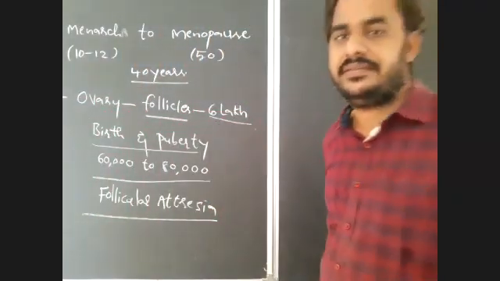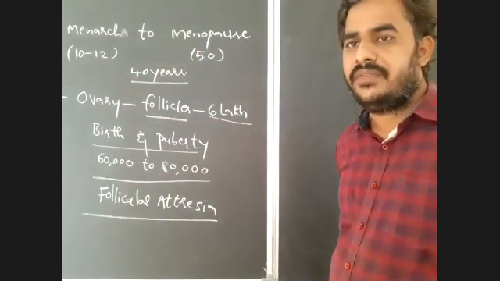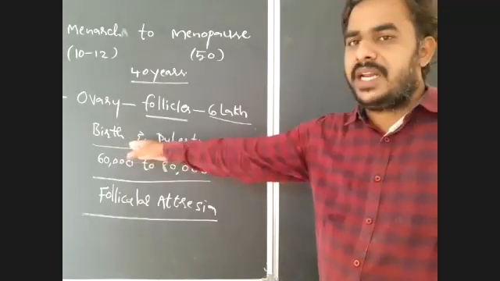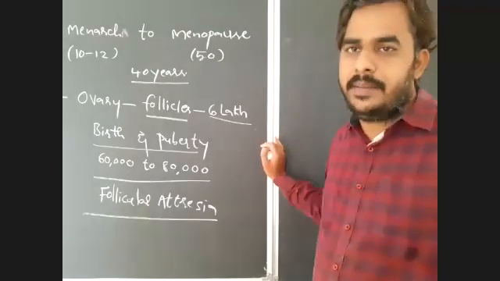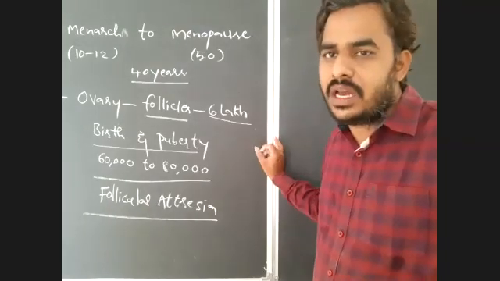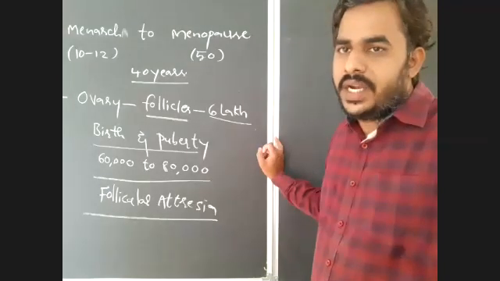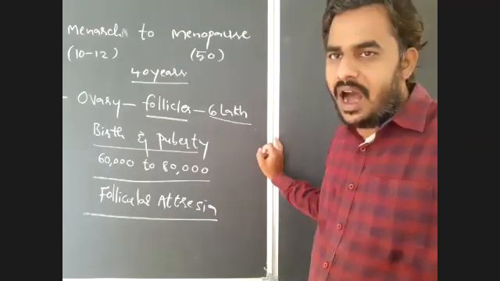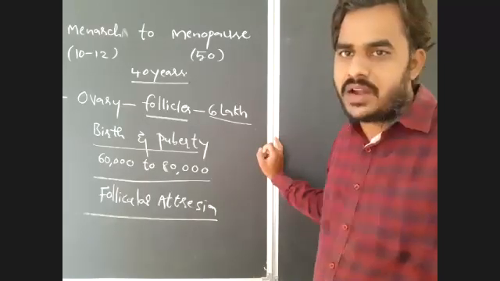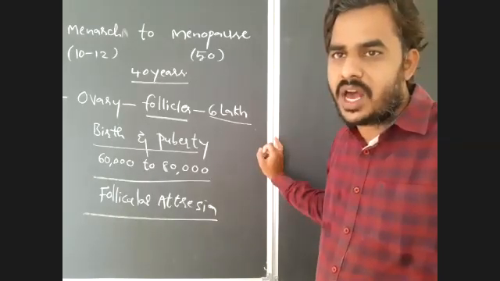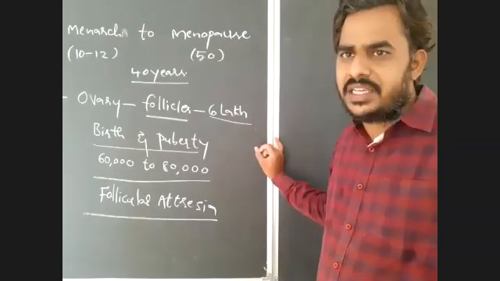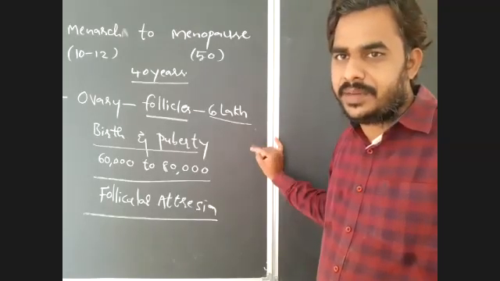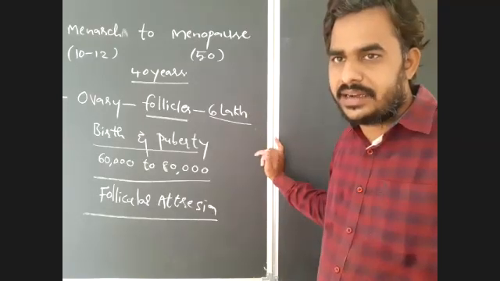The degeneration of primary follicles between birth and puberty is known as follicular atresia. These are also called atretic follicles.